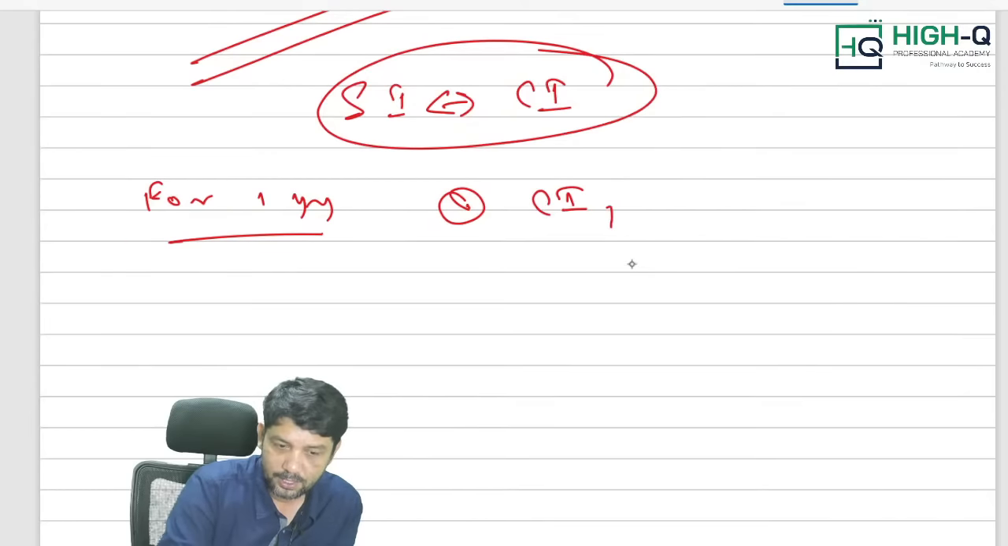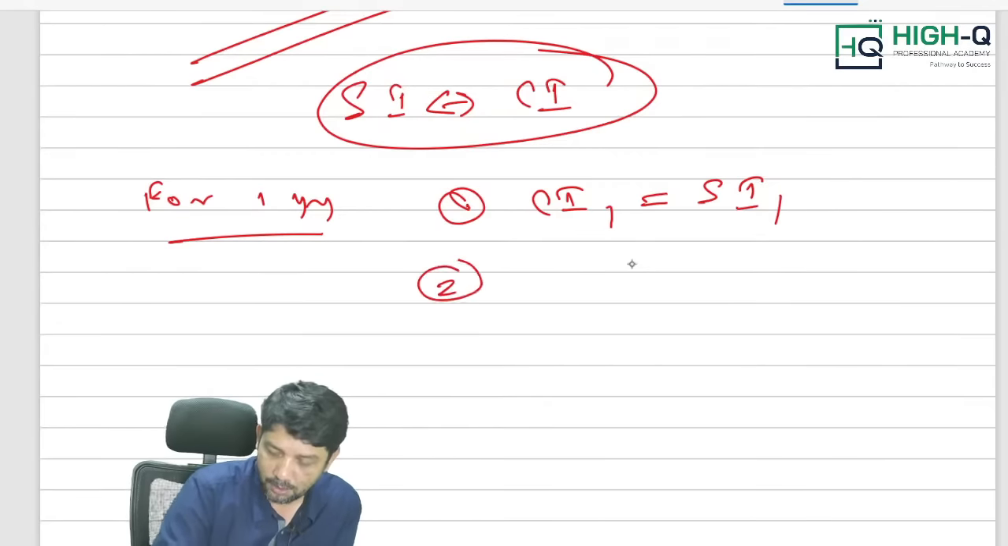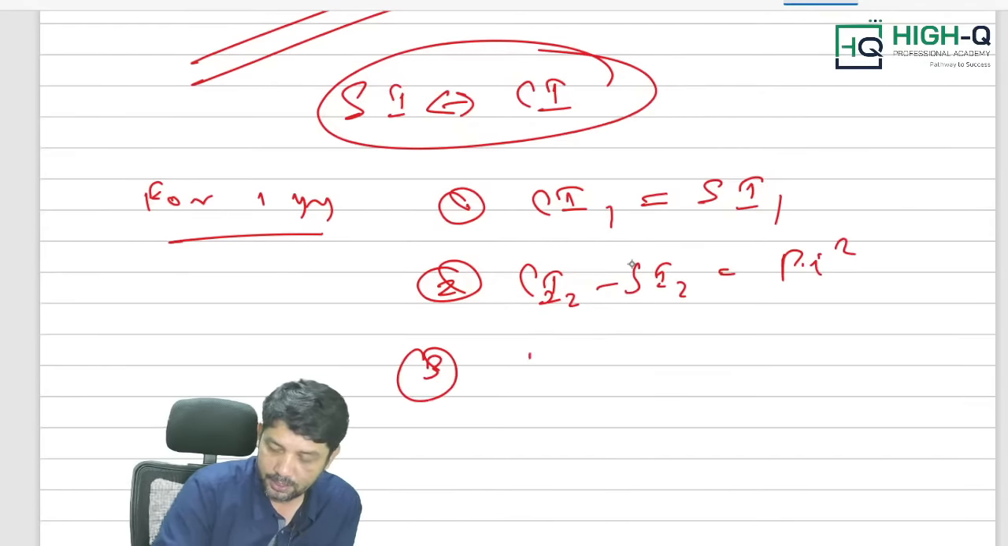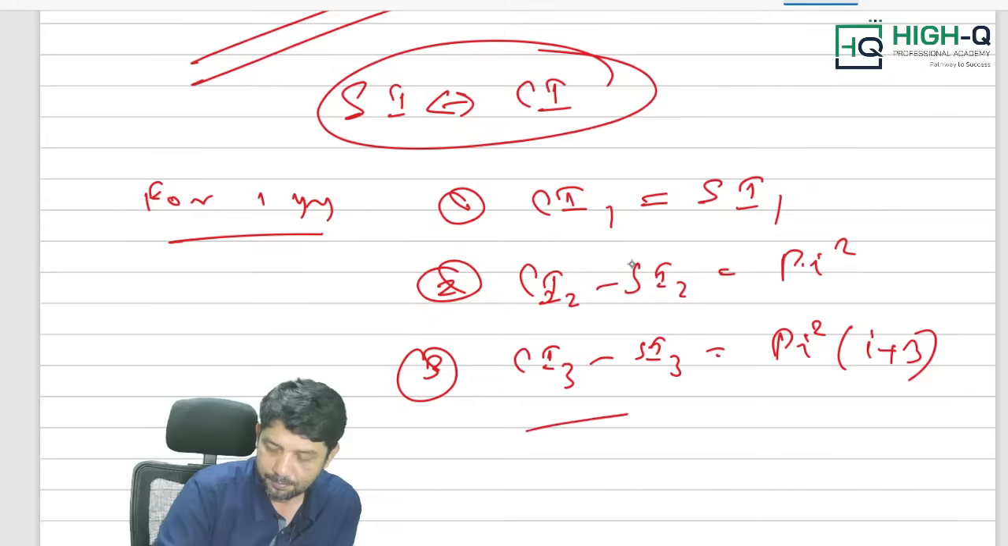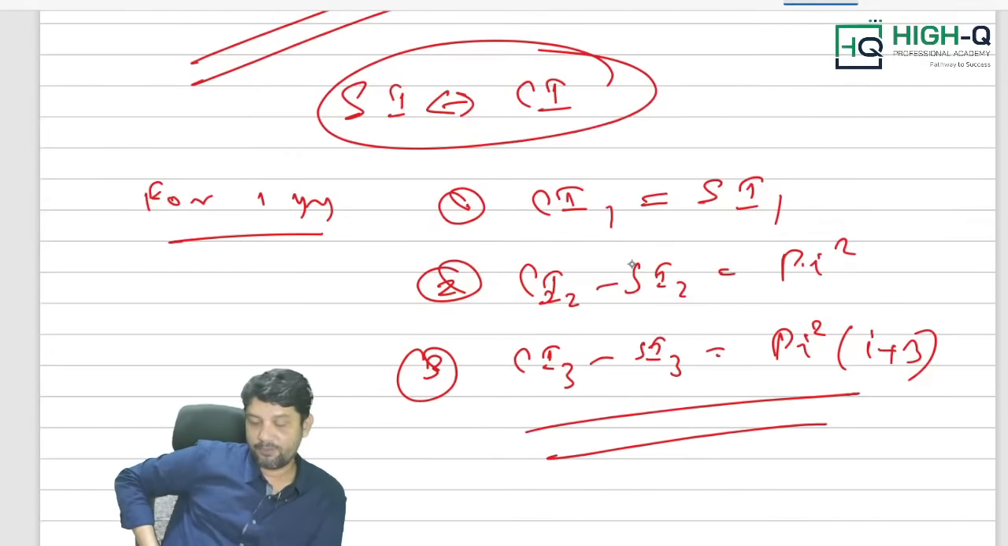Compound interest for 1 year: simple interest and compound interest are equal. For 2 years, the difference between simple interest and compound interest is equal to P r squared. For 3 years, is that right, my dear? So this is the difference between compound interest and simple interest, that is P r squared into (r + 3). What is it? P r squared into (r + 3).